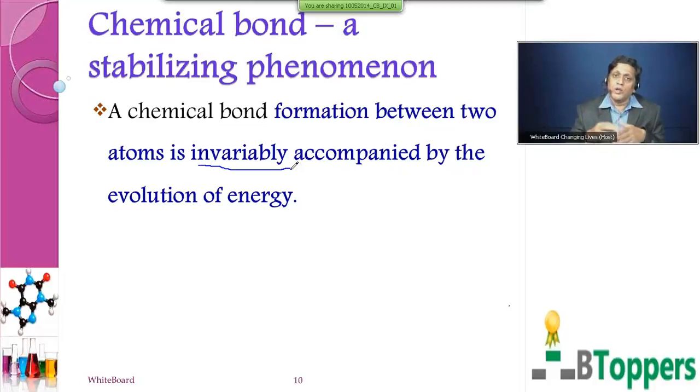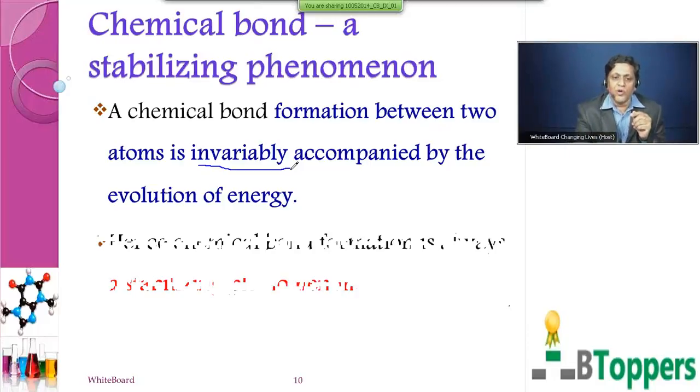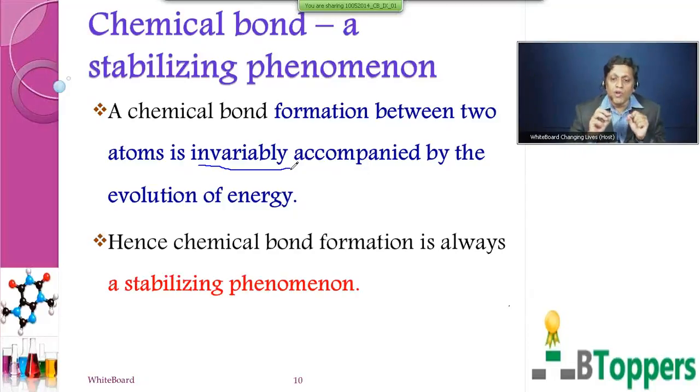So the lower the energy of the system, greater will be the stability. Now what is happening in chemical bond formation? It is invariably being accompanied by the evolution of energy. Therefore it is always a stabilizing phenomenon.